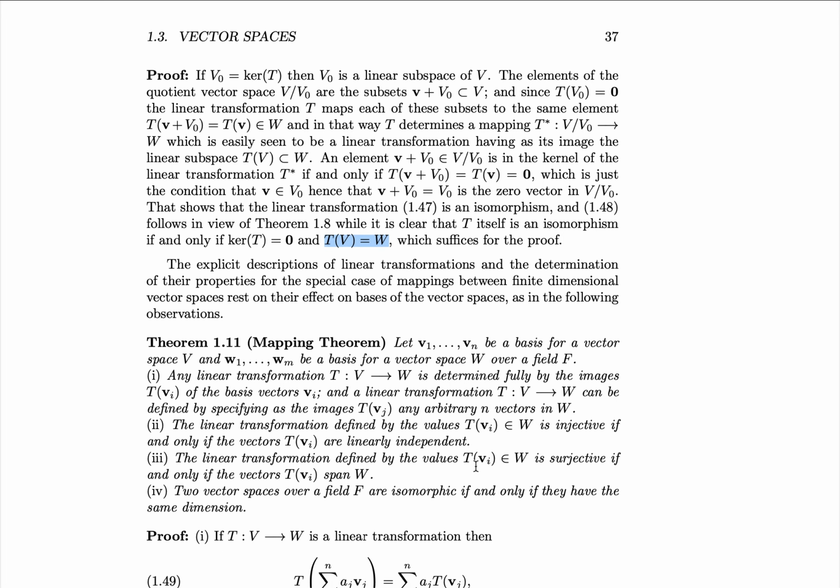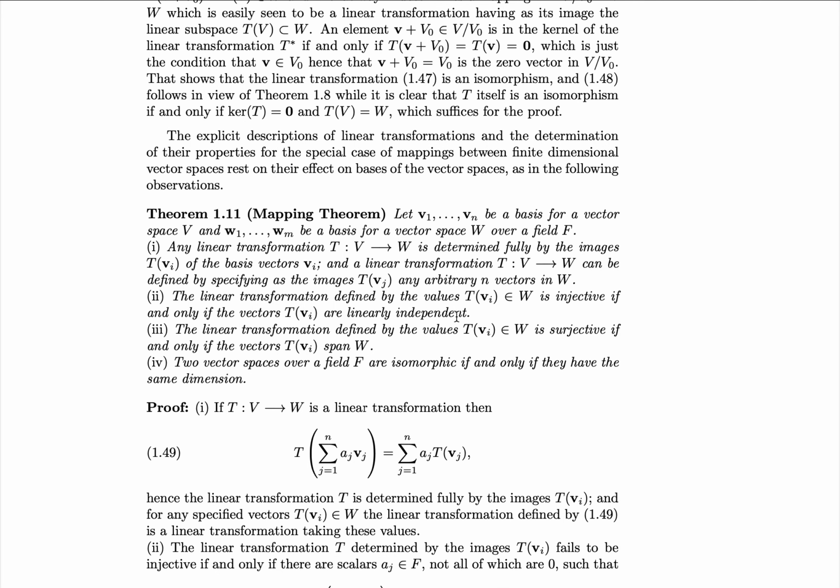The explicit descriptions of linear transformations and the determination of their properties for mappings between finite dimensional spaces rests on their effect on the basis of the vector spaces, as we will see in the following theorem, the mapping theorem. Before we start, to consider what a mapping does on a whole space, it suffices to consider what it does on the basis elements of that space. Since you can form any element in the space by linear combinations of basis elements, and since T is linear, you can simply find what T does on the basis elements to see what it does on any arbitrary element, so you can see what it does on the whole space.